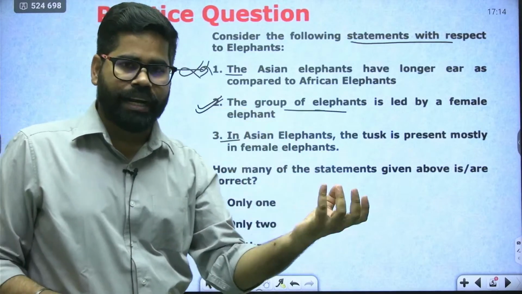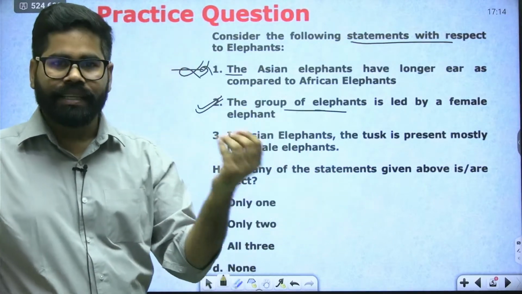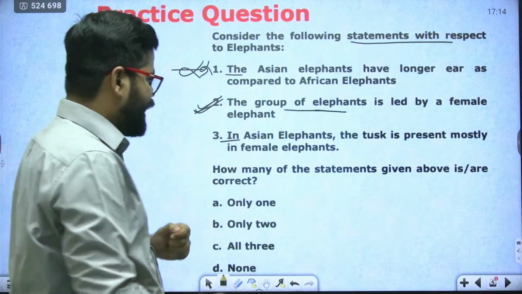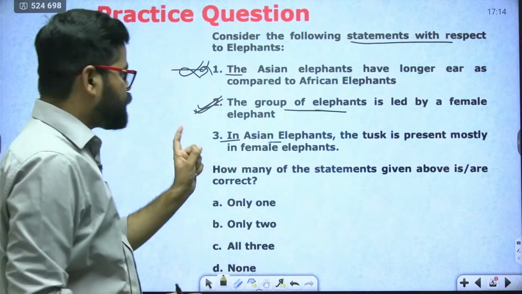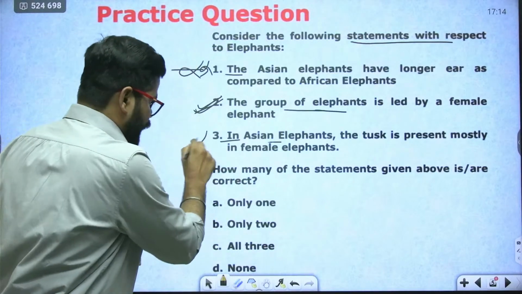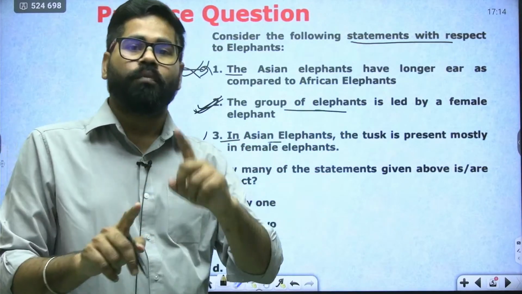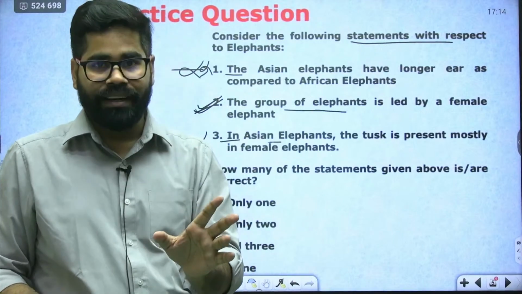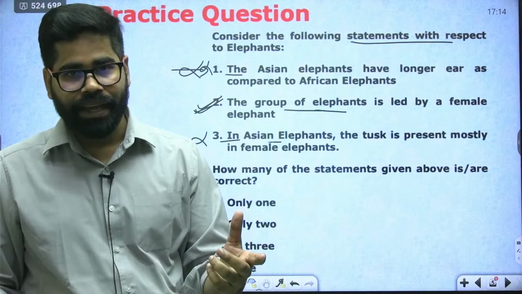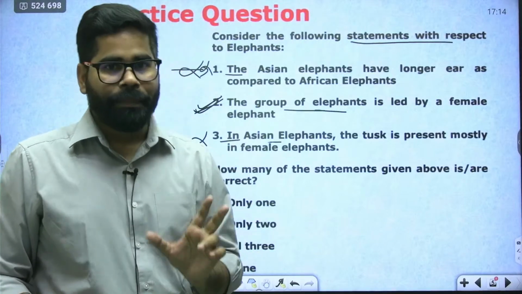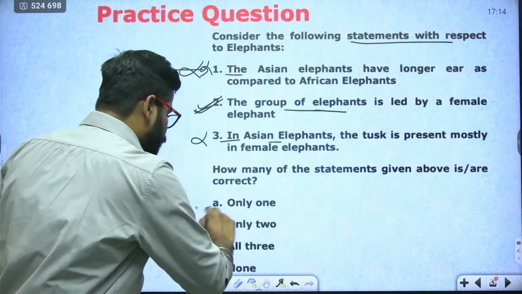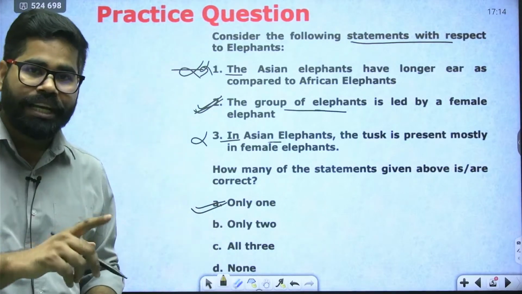Here the group is led by a female elephant, and mostly the smaller or baby elephants are there, and they are taking care of them. So second option is correct. Third is saying in Asian elephant the tusk is present mostly in female elephants. It is incorrect. In Asian elephant the tusk is present mostly in the male elephants. Sometimes the female may have it or may not have it. So this third option is also incorrect. The answer here also will be A, that is only 1.